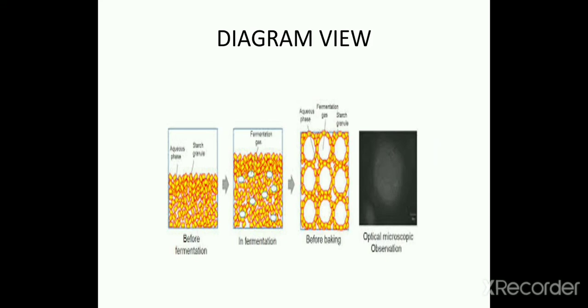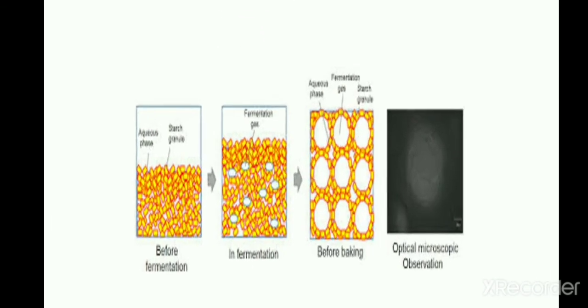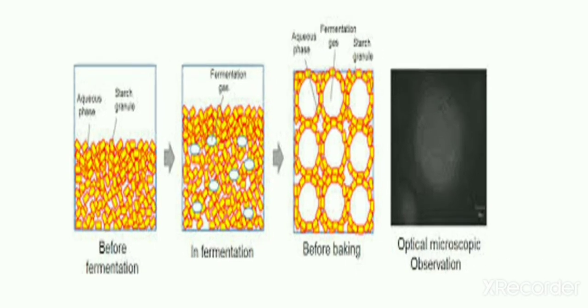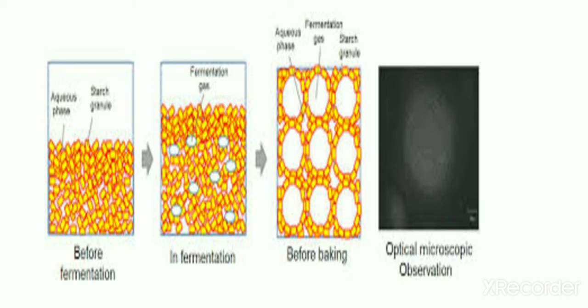It is the diagram of dough before adding yeast. First diagram is before fermentation, then we add yeast, then the fermentation gas is produced which increases the volume of dough. We can also see its optical microscopic observation.